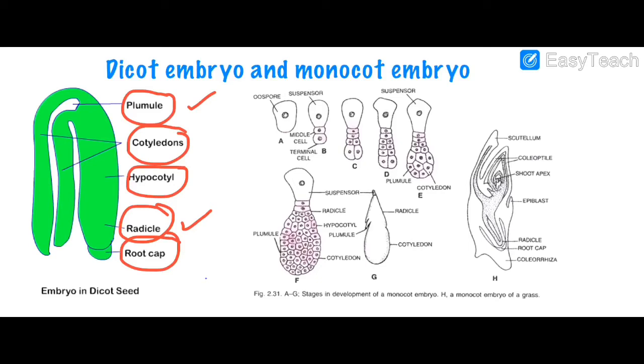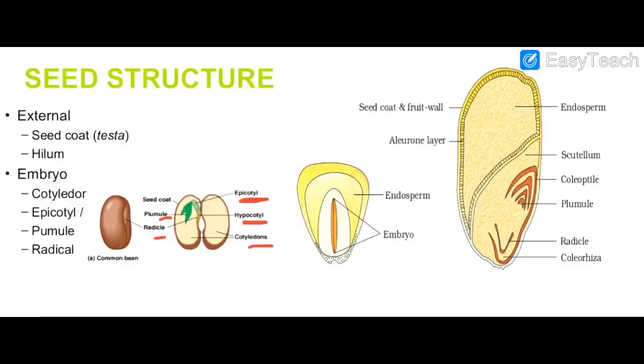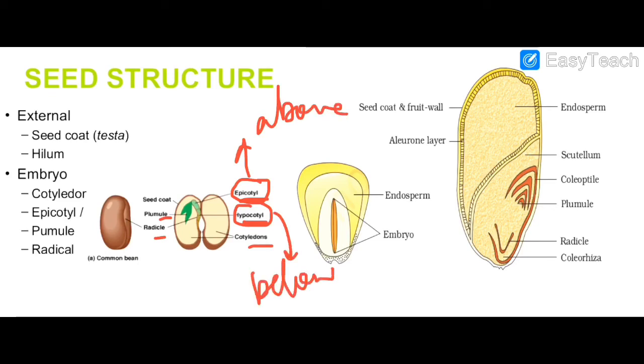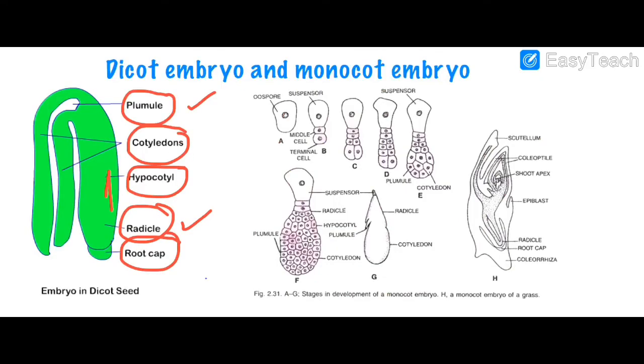What is hypocotyl? Hypocotyl is the part of the embryonal axis below the cotyledon, and epicotyl is above the cotyledon. Here you will see it properly. The epicotyl is above the cotyledon, and hypocotyl is below the cotyledon.